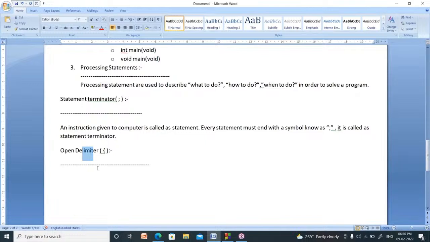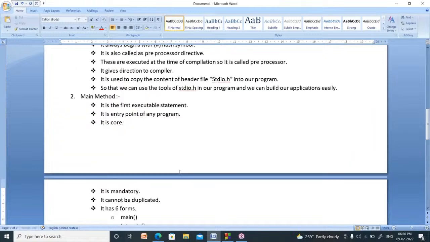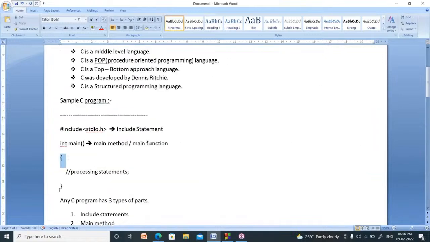Being in your limits. Sometimes your friend or your mother or your teacher speaks like this. These two symbols indicate the limits of a function. One is called the open delimiter, the other the closing delimiter.